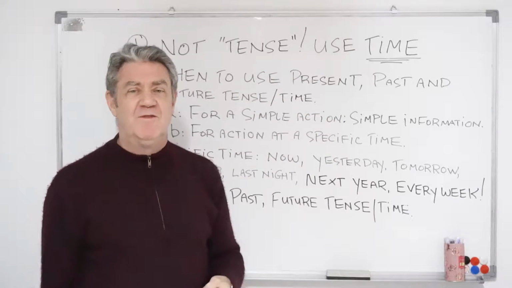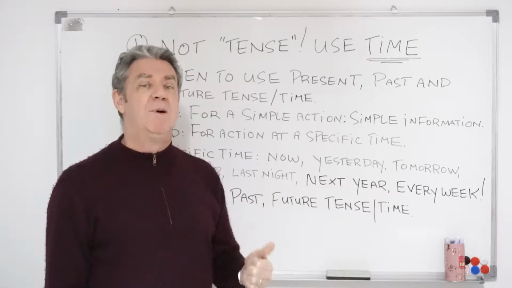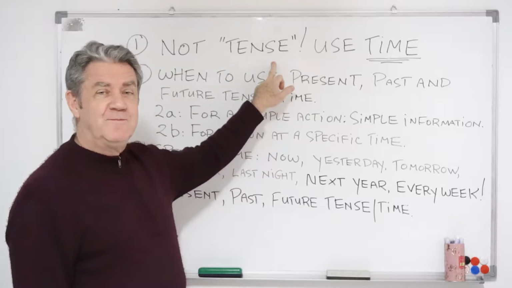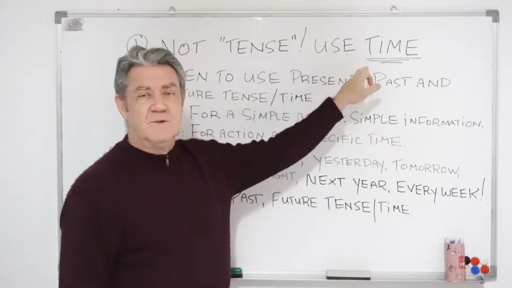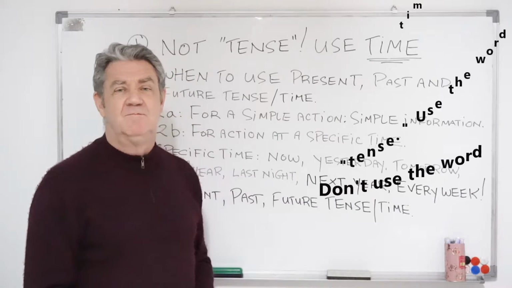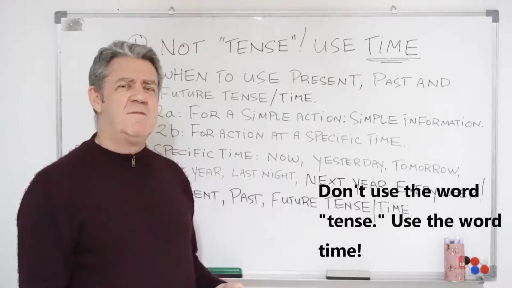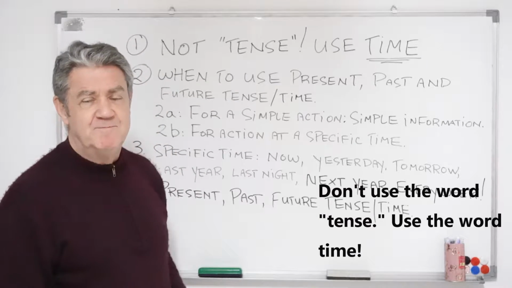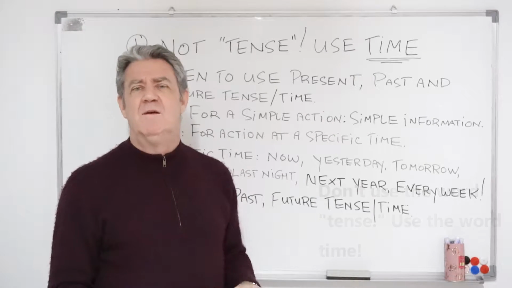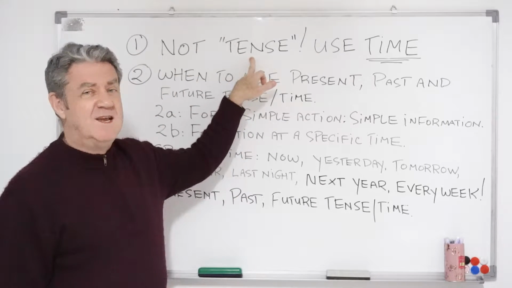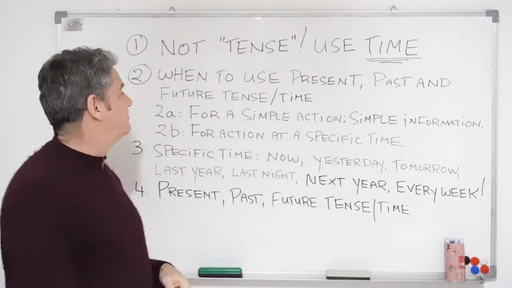So a good way to think about present tense or past tense or future tense is to take this word away and use this word. So present time, time before now, past time, and time after now, future time. And if you think about it that way, it becomes a whole lot easier than looking at this word tense, which is an old Latin word.